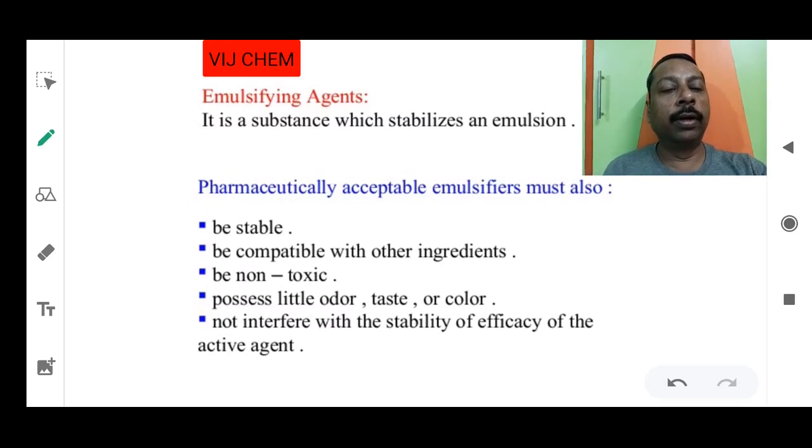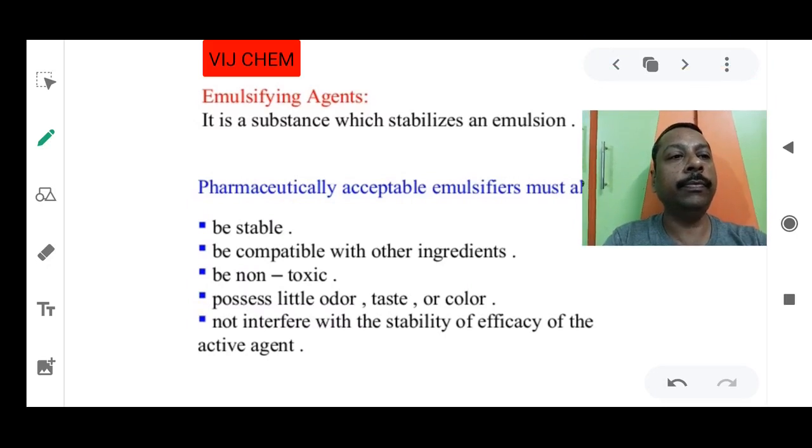It should be non-toxic, that means non-poisonous, and possess little odor, taste or color. Color should not be too high, taste should not be different, and odor should not be different. It should not interfere with the stability or efficacy of the active agent. That means the stability of the oil or water should not be changed individually.